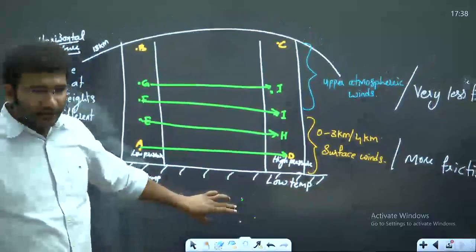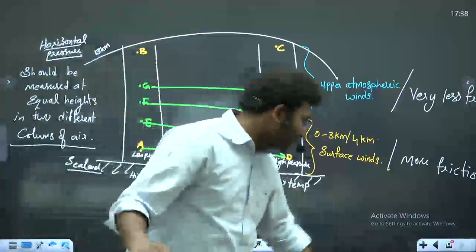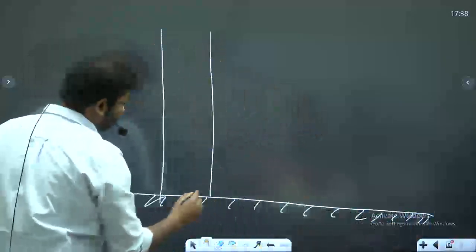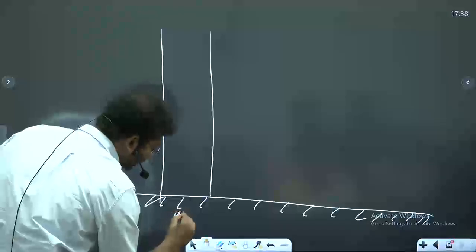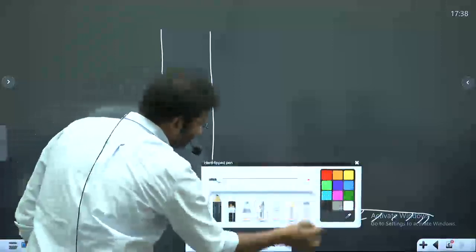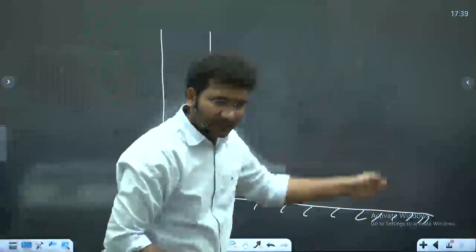Right? Now, the behavior of the wind in these two atmospheric columns, I am going to explain that. Now, how is the behavior of these winds? For that, let's again try to understand. This is the surface. This is a high pressure column. Sorry, this is a high temperature. And what kind of pressure do you have here? Low pressure. As compared to where? As compared to same height of the other column.